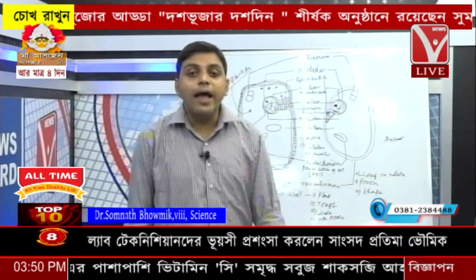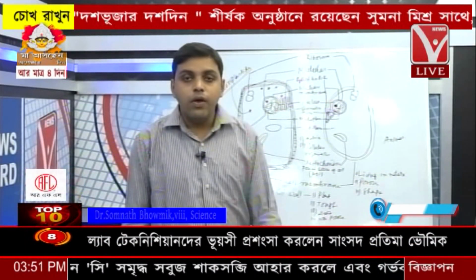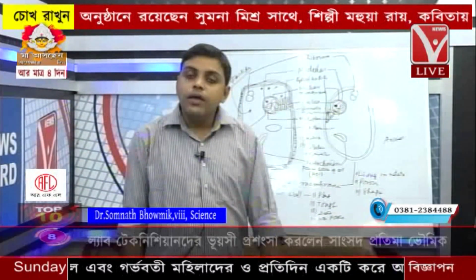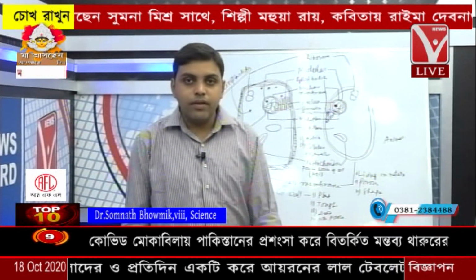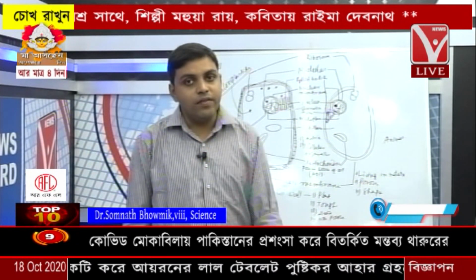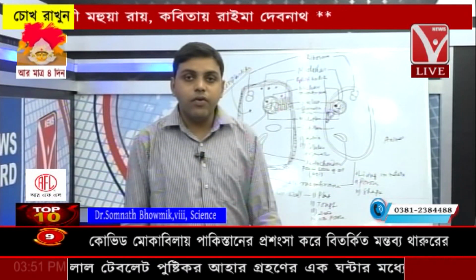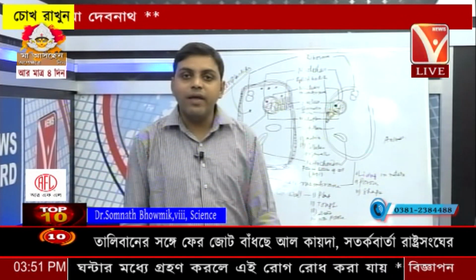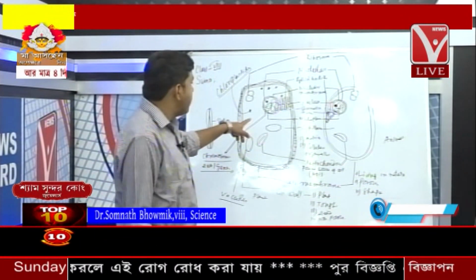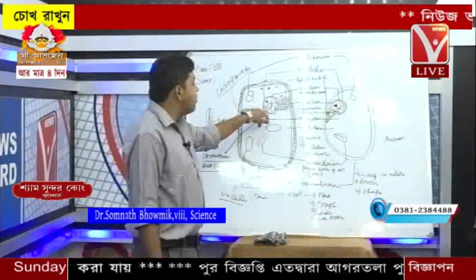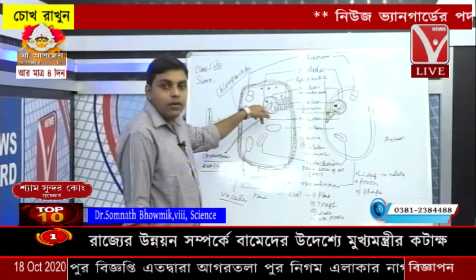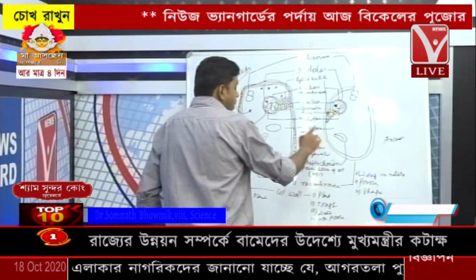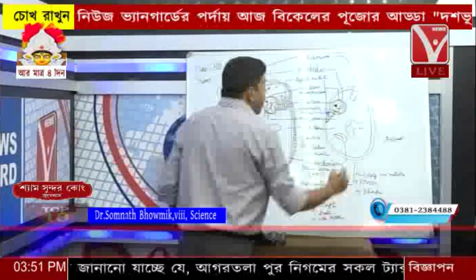Eukaryotes: the advanced form of cells are known as eukaryotes, whereas the primitive form of cells are known as prokaryotes. Now what is a eukaryote? See, if there is a nucleus, then you can say it is a eukaryote, or advanced. If there is no nucleus, then it is called a prokaryote. In eukaryotes, the chromatin fibers are assembled within the nucleus. But in prokaryotes, there is no nuclear membrane, and the chromatin fibers are dispersed within the cytoplasm.